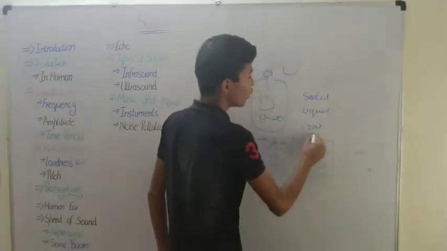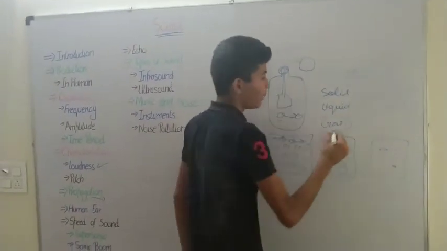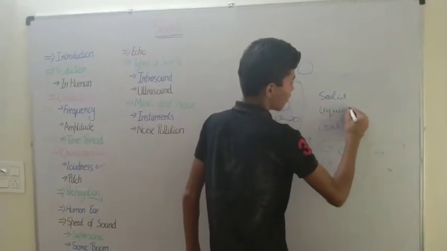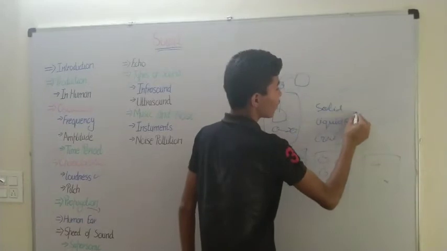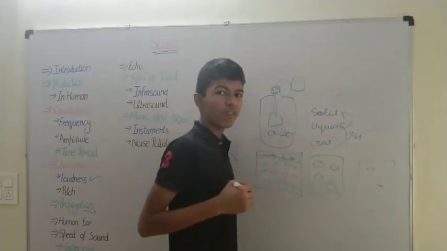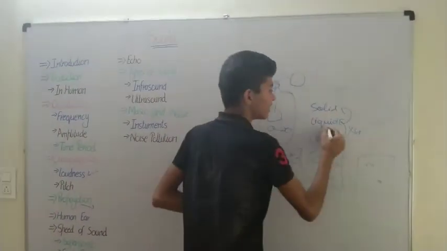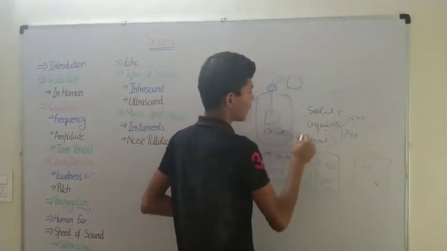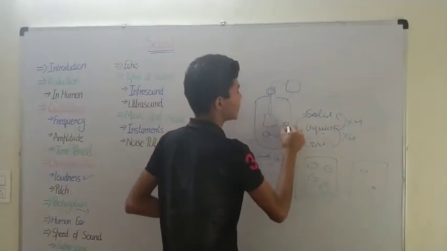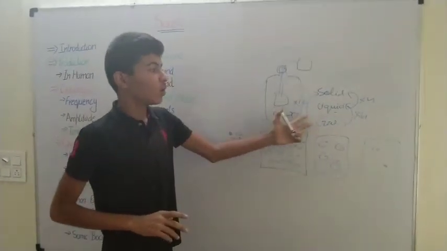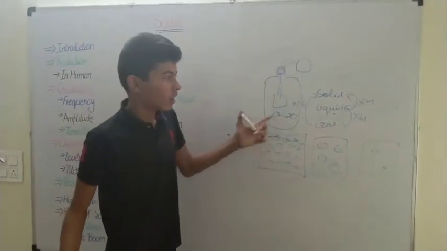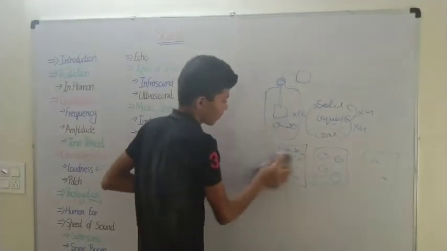If you have a gas, approximately, liquids are 4 times as fast as gas, and solids are 4 times faster than liquids. So if you compare the gas to the solid, it is 16 times faster. So this is an analogy of how the speed of sound depends on the different states of matter.